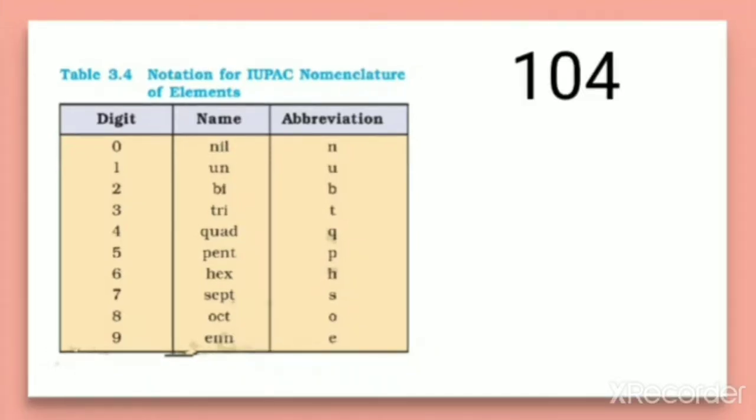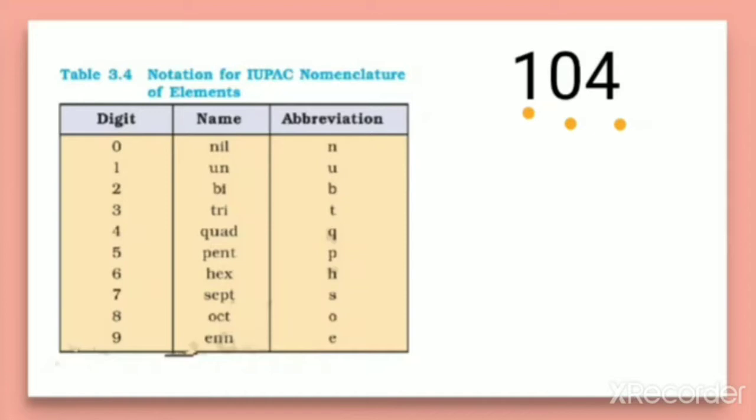So let us discuss the naming of the 104th element, that is, the atomic number is 104 for an element. We need to give the name according to the notation which is given by IUPAC. So let us try this atomic number, its name. First of all, check the digits. What digits are present in this number? The first digit is 1, the second digit is 0, and the third digit is 4.